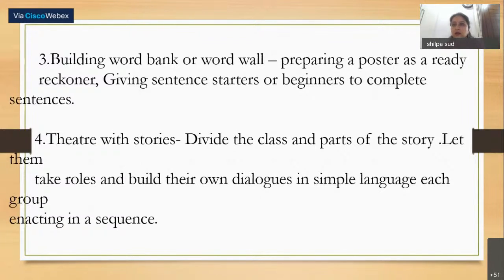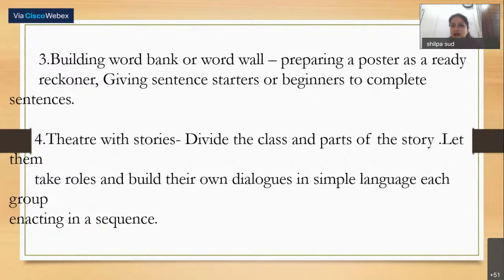So it becomes a visual input for the students. It works as a ready reckoner. Whenever they have to answer any question, they can use the words, because you are providing them with the vocabulary which is required. It really helps the students and boosts their confidence.